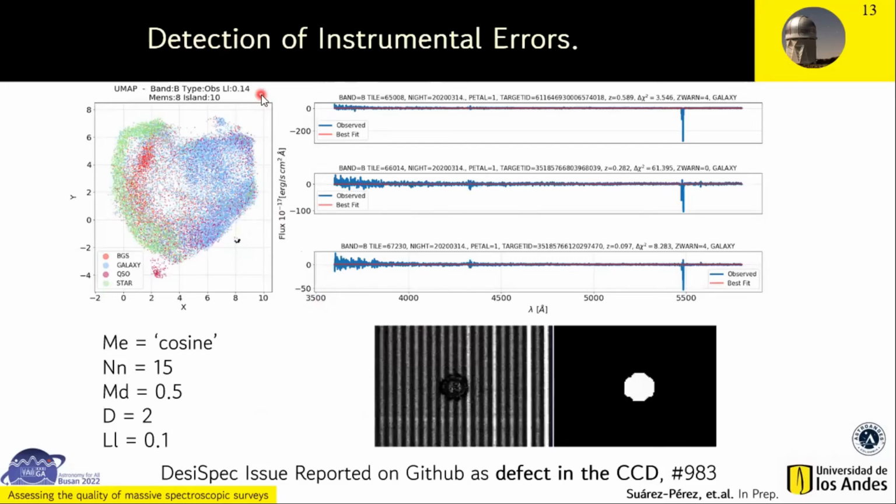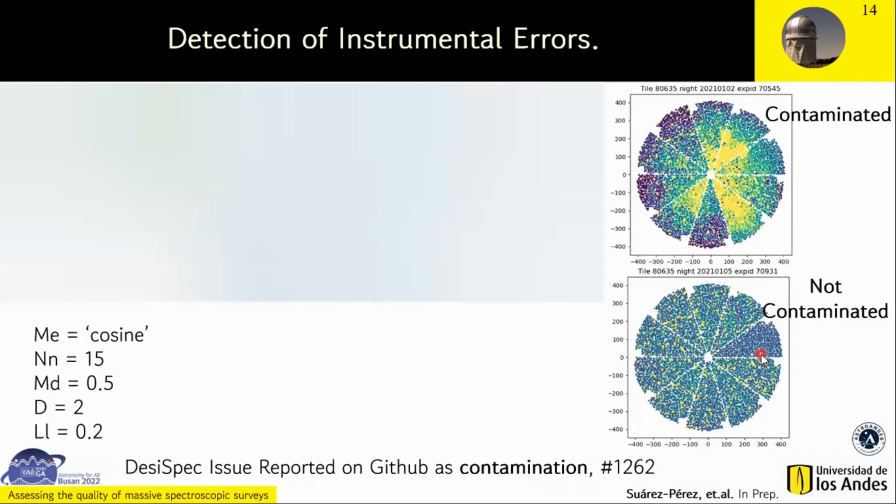The first experiment showed us good results. We use our method on the data from 14 March 2020 with these parameters: the cosine metric, number of neighbors equal to 15, a minimal distance of 0.5, and a linking length of 0.1. In this projection, we identify this island. These spectra share a similar feature, large negative flux. We reported this error to the DESI data group, which identified it as an instrumental error. It means a defect in the CCD camera.